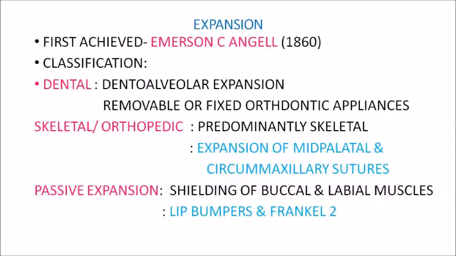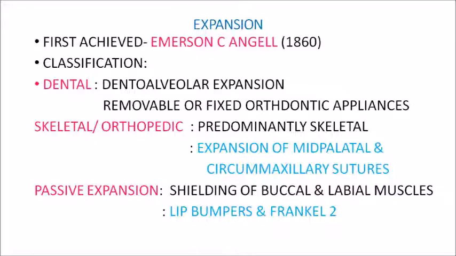Along with preventive and interceptive procedures, we will also be discussing expansion in this chapter. Expansion of the palate was first achieved by Emerson C. Angell in 1860. Expansion can be classified into three types: dental expansion, skeletal or orthopedic expansion, and passive expansion.